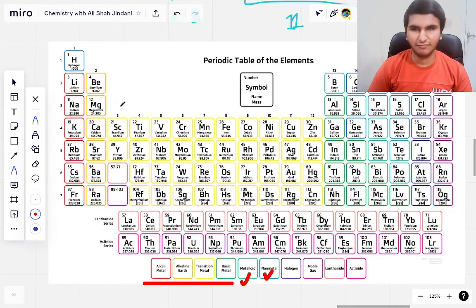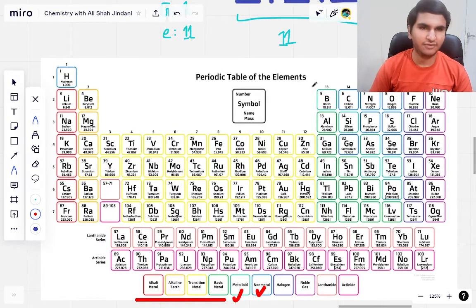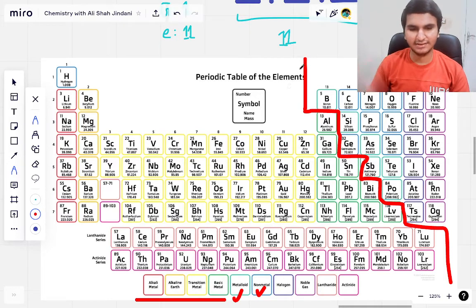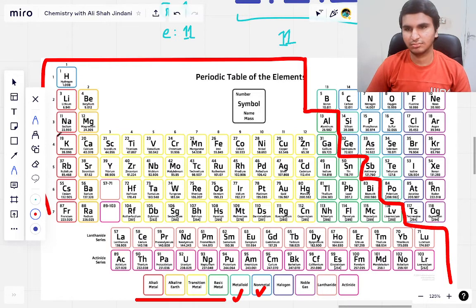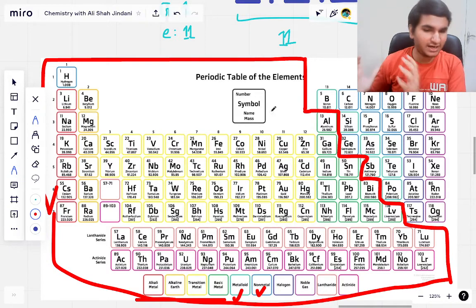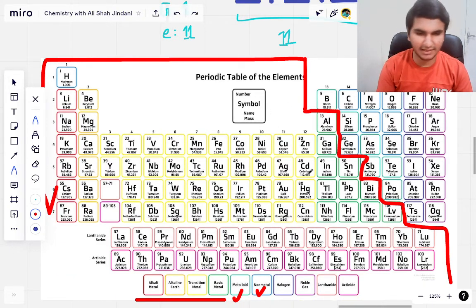Now very basically, I can draw this line for you. So all of these that are left of this line, let me draw it like this, right? All of the elements that are towards the left of this line are metals. All of these are metals, right? So metals make up a very large portion of the periodic table.